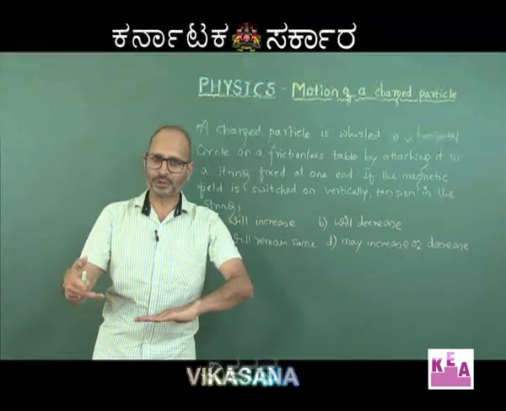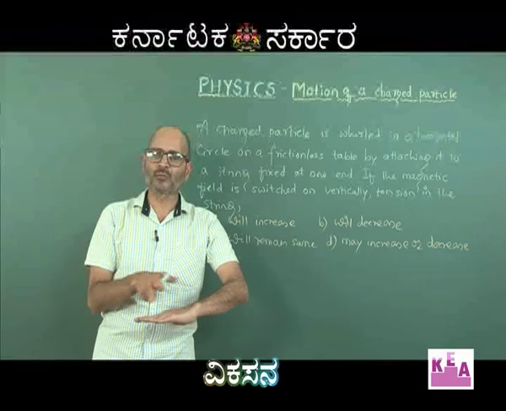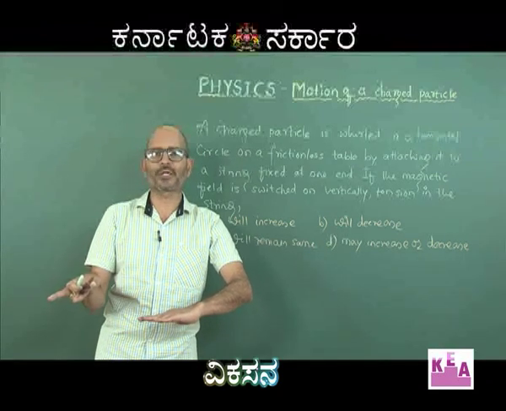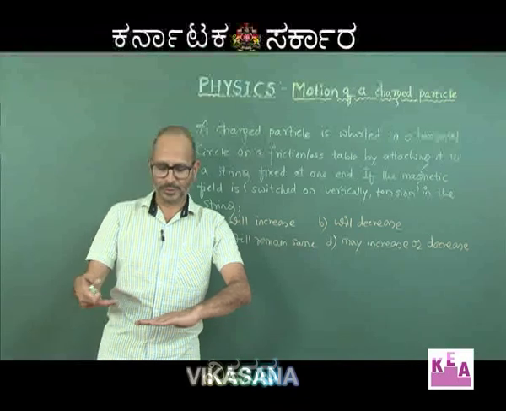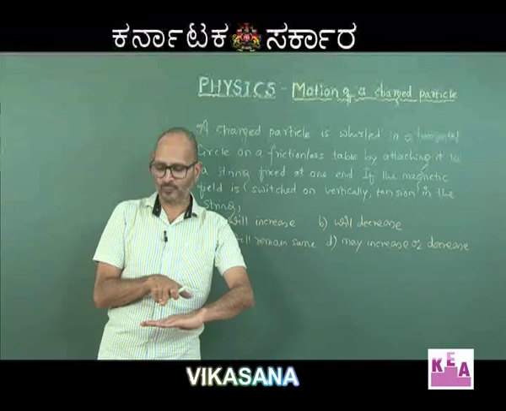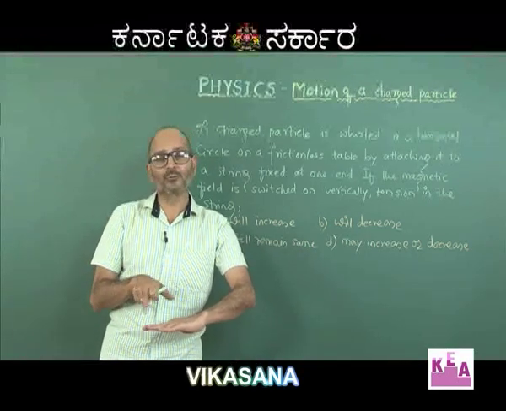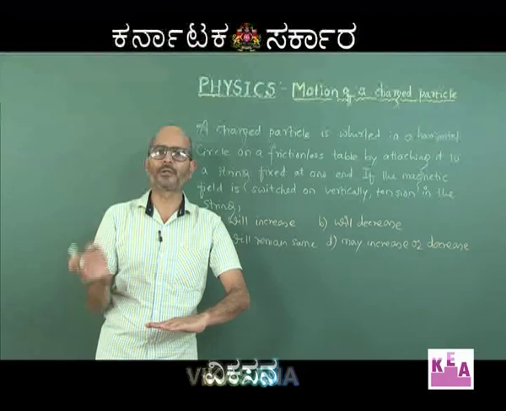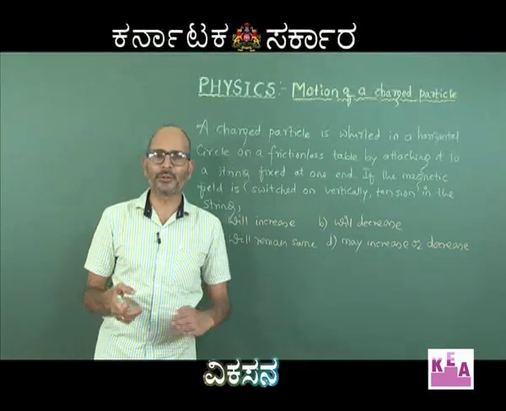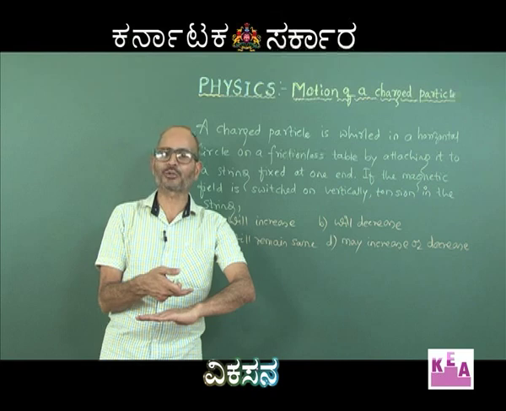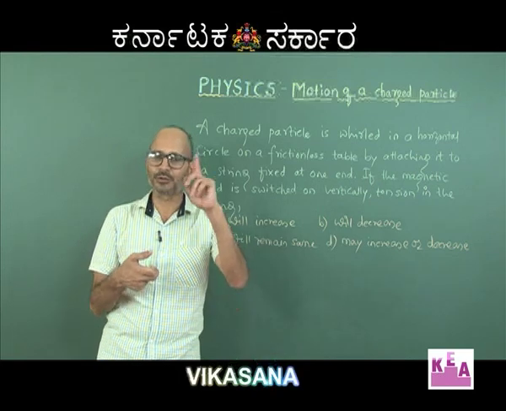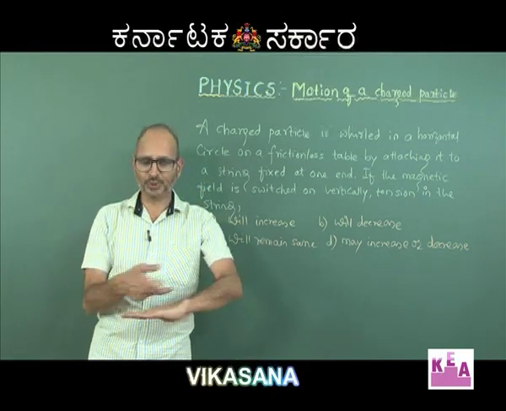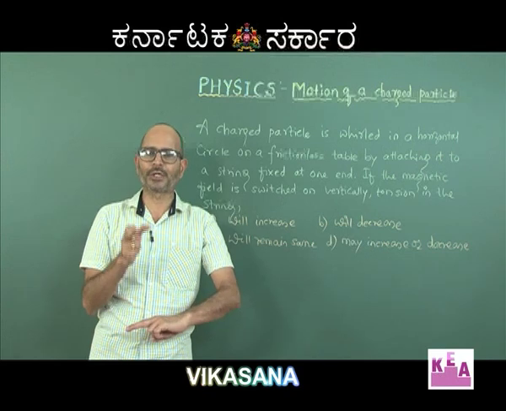Okay, so the tension in the string is also radial, and this force which our charged particle has started experiencing is also radial, but the tension is directed towards the center and the force is in our case now away from the center. So, how do you write your equation for circular motion? That is F equal to ma, F which is in the direction of acceleration. This is what I have been telling you always. The force in the direction of acceleration should be taken as positive.